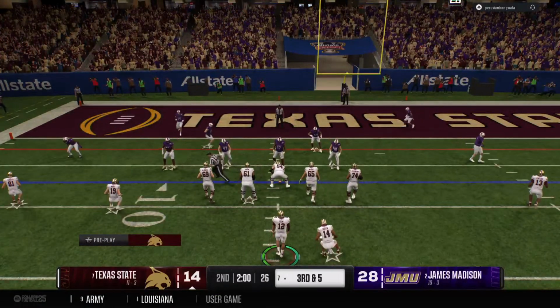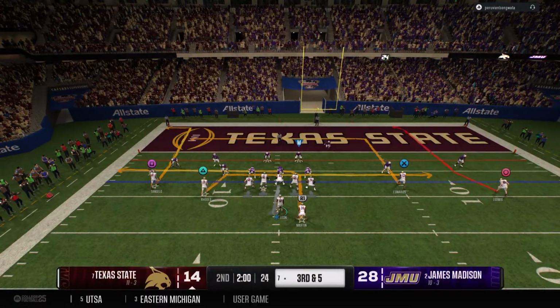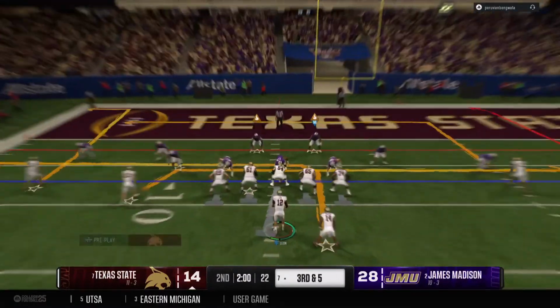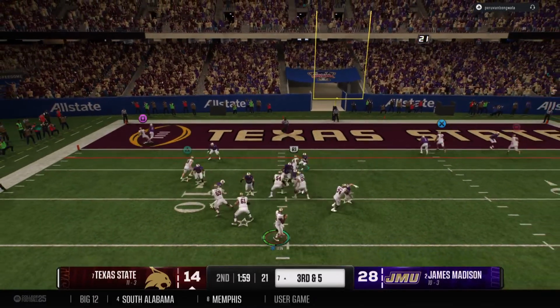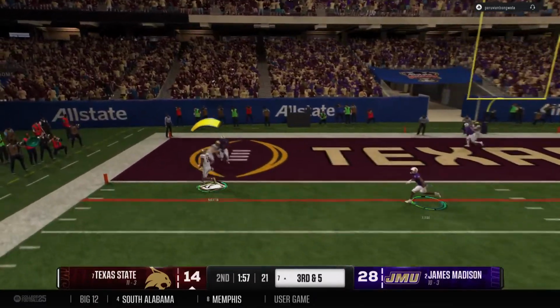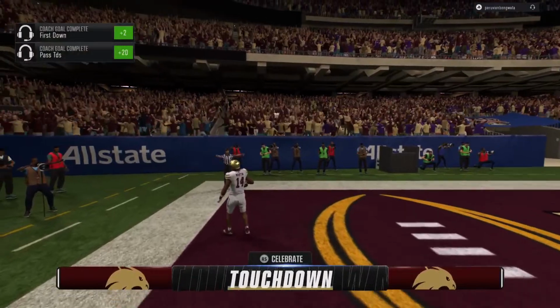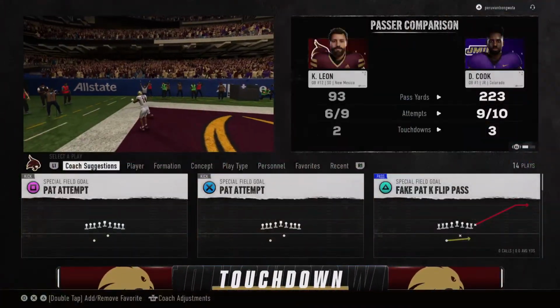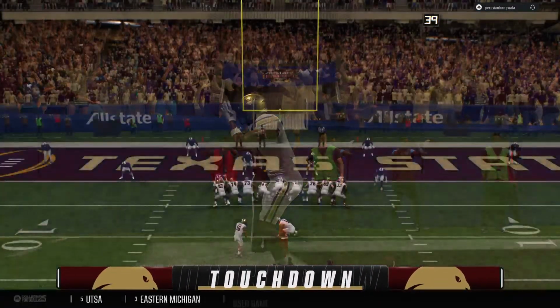Here we go. Third down, close to the goal line. They can still get a first down without scoring. Third down, out of the shotgun. He's got it right near the end zone. And he scores. Touchdown, Texas State.